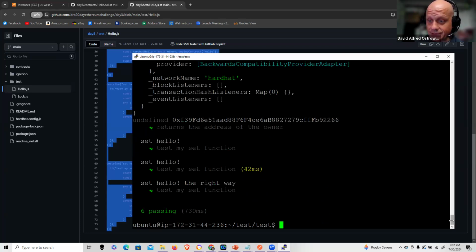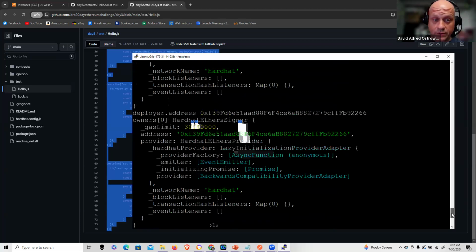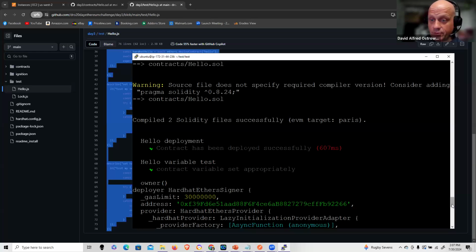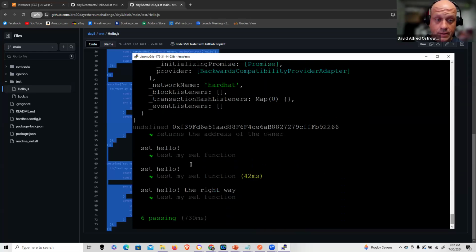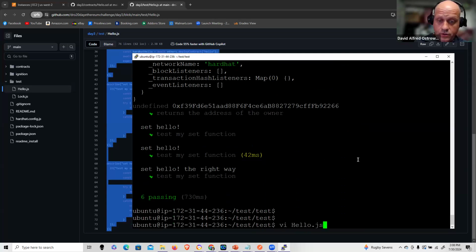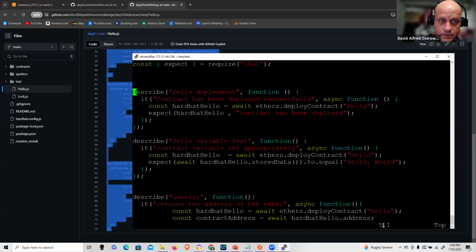So it passes all my tests, and I print out some diagnostics here. I'll clean it up before we're done, but you can see the output here: hello deployment, hello variable test, and data console logging some of the variables with the addresses so we can look at the differences. I did a couple of set hello tests. I should be differentiating these a little bit, and we can moving forward. Then I have a final test here. So let's break it down. Let's look at the program and start from the top in the testing framework.